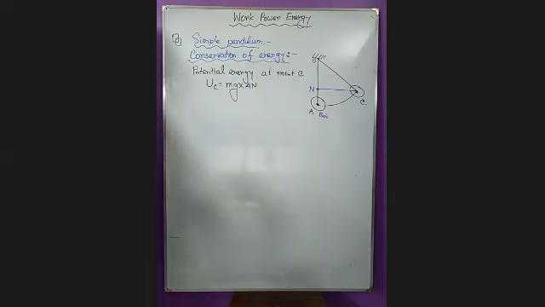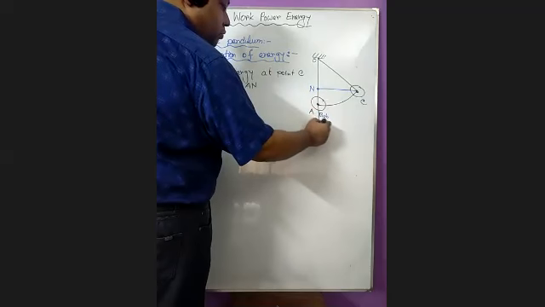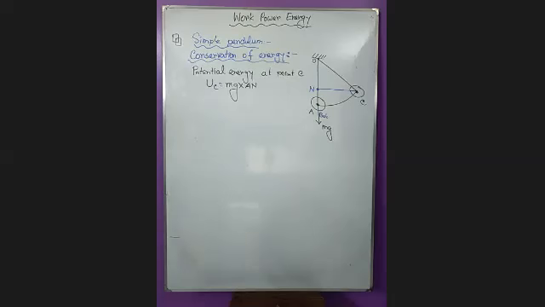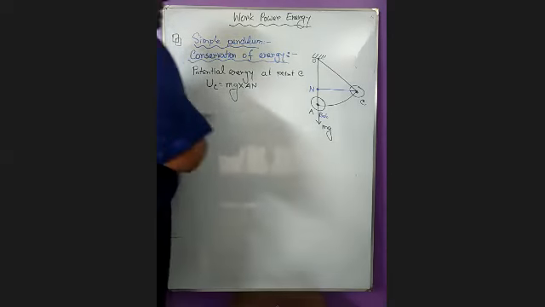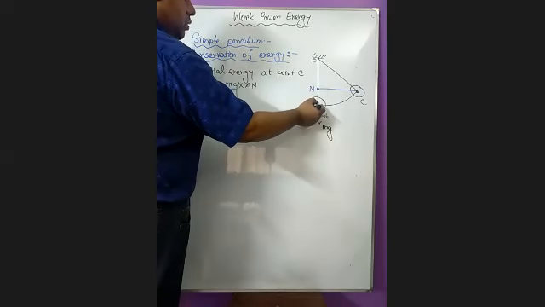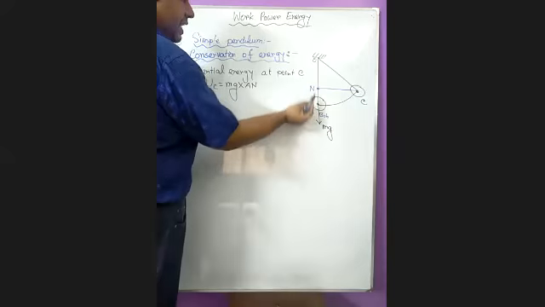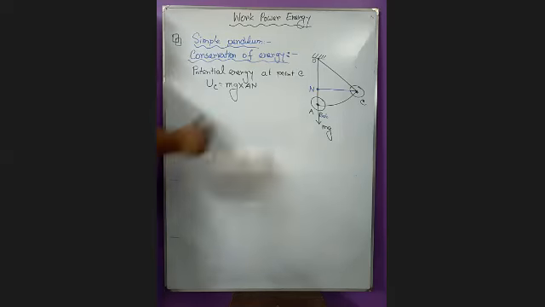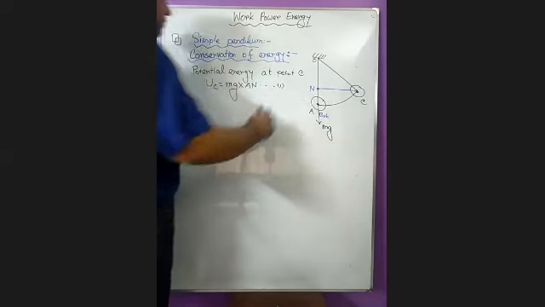Because mg is the weight which is acting in the downward direction, and we know from our very first class that the potential energy is always determined from downward to upward direction. So the downward point is A and the upward point is N. So the potential energy is measured as AN. You see, mg into AN. So I make it equation number 1.